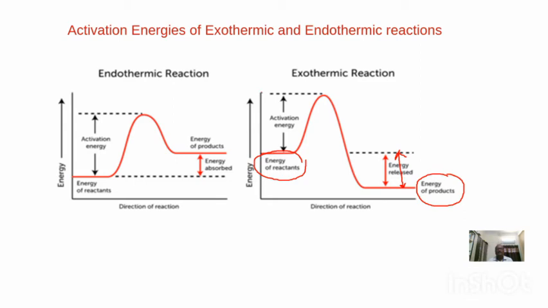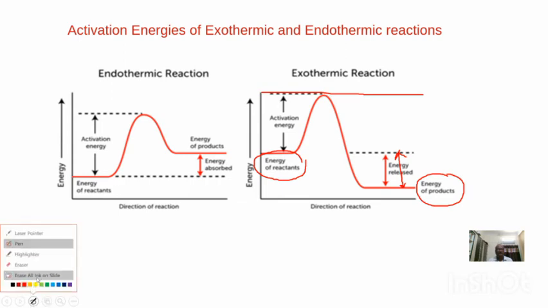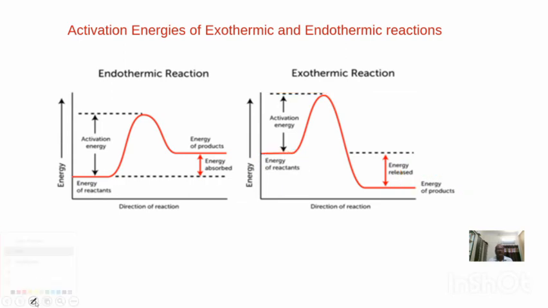What is the threshold energy of this reaction? This is the threshold energy. Okay. Now you can see here the threshold energy given by this line. What is the relation between the activation energy of forward and the activation energy of backward? The activation energy of backward reaction is more than the activation energy of forward reaction. This is the activation energy of forward reaction, whereas the activation energy of backward reaction is this one.